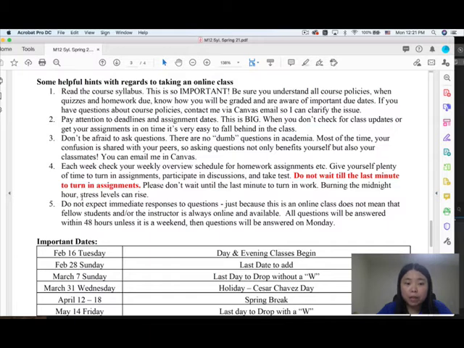Number 2, pay attention to the deadlines and the assignment dates. This is big. When you don't check for the class updates or get your assignment in on time, it is very easy to fall behind in the class.